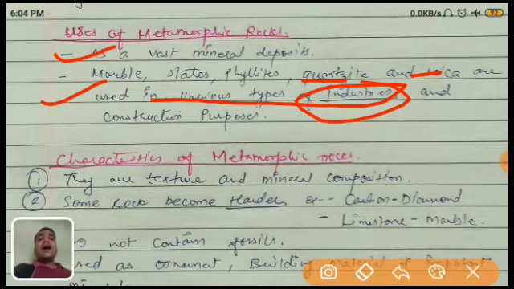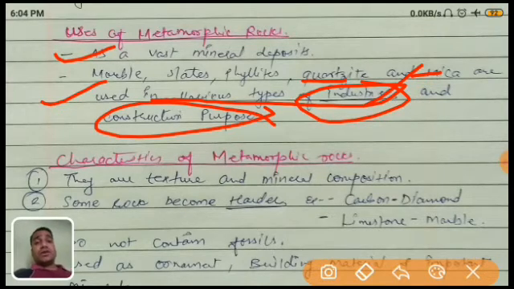Different industries require different types of minerals. Rocks are also used while constructing your house, like marble for the flooring, and different types of rock for the stage of your kitchen.